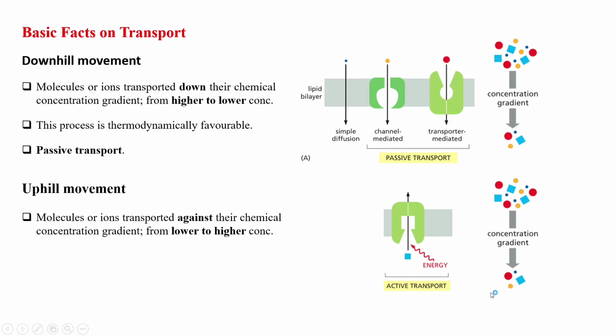Let's suppose this is the cytosolic portion of the cell. Here the concentration of the molecule is lower than the outside, but if the cell wants to move these molecules or ions from inside to the outside, then it requires energy, because this process is thermodynamically unfavorable, and it is called active transport. So I think you have understood what passive transport and active transport are, because you can easily understand this by two movements. One is called downhill movement and another is uphill movement.